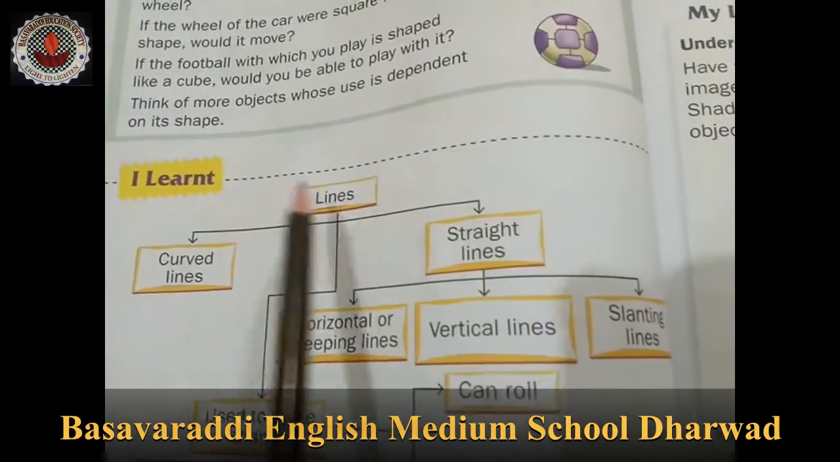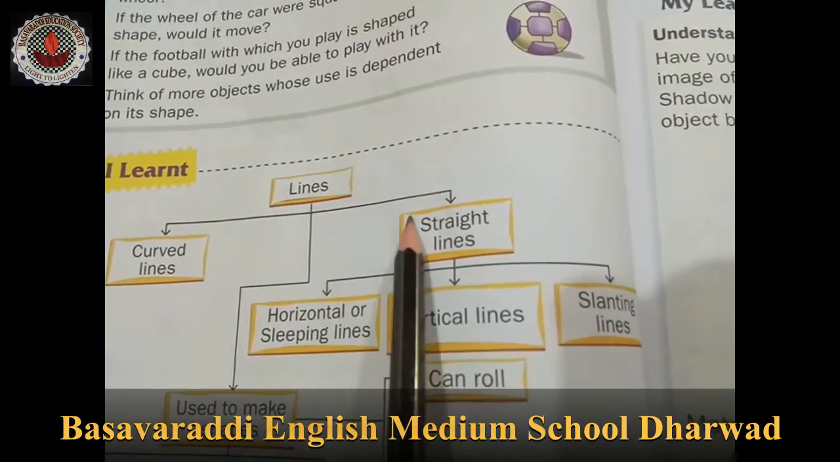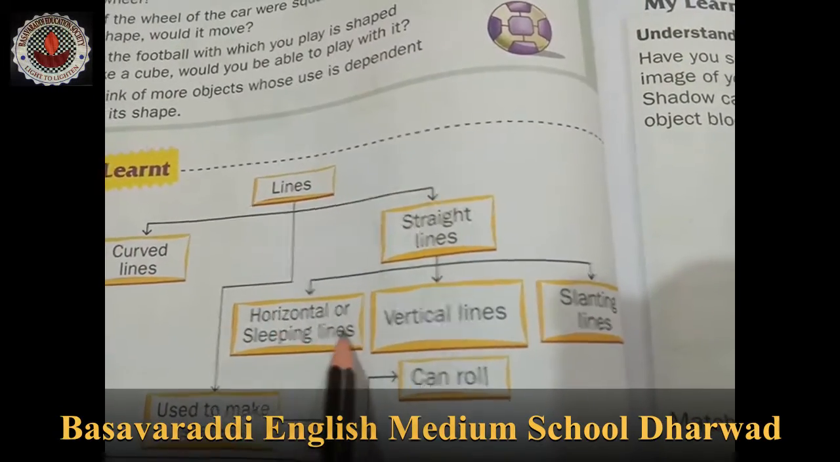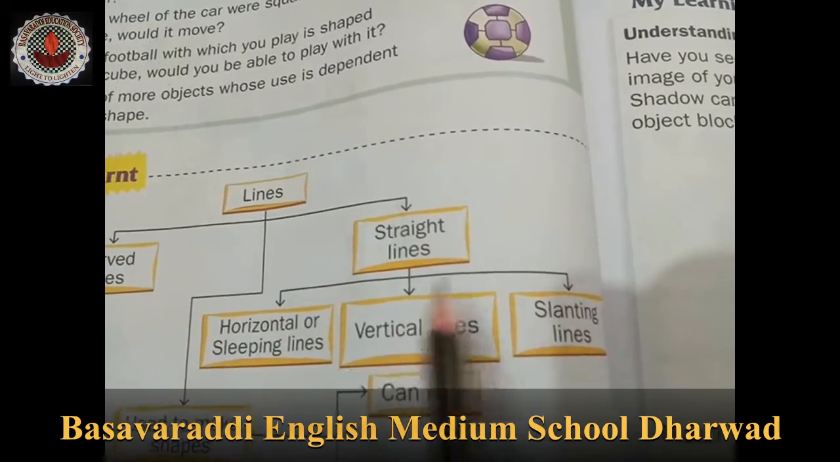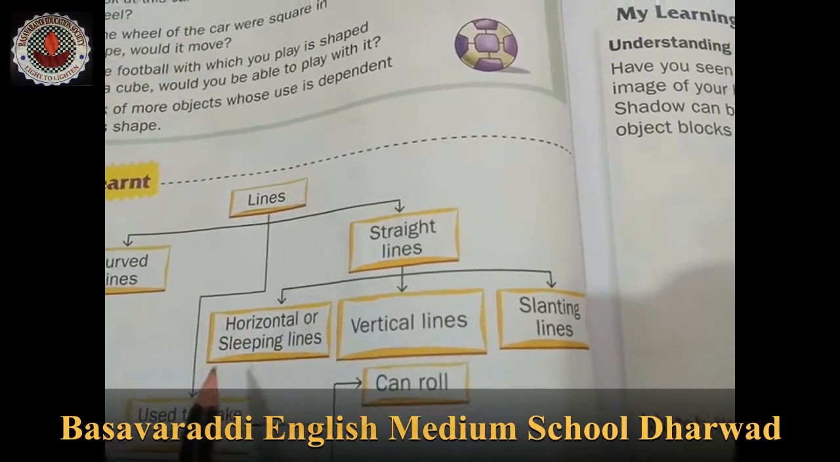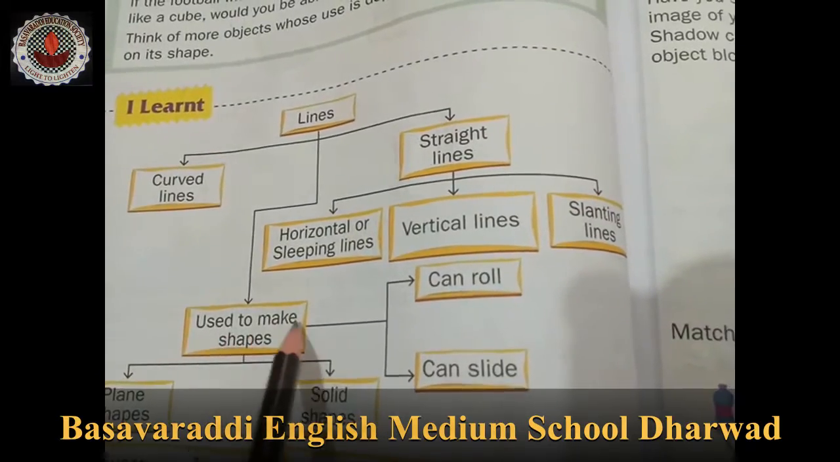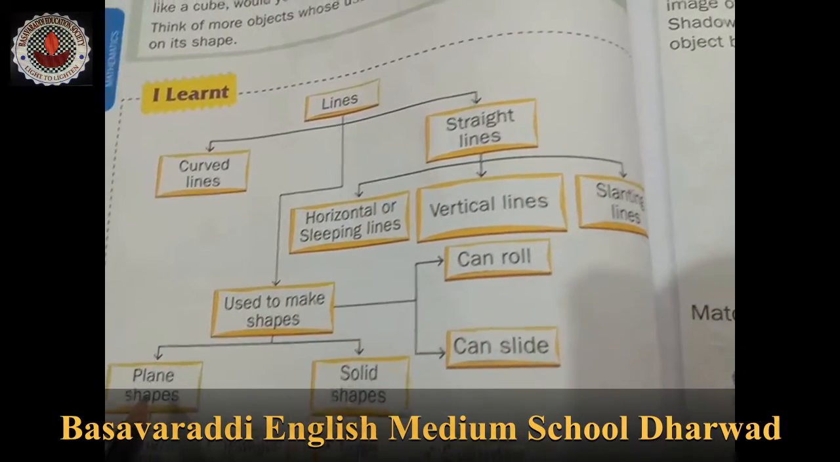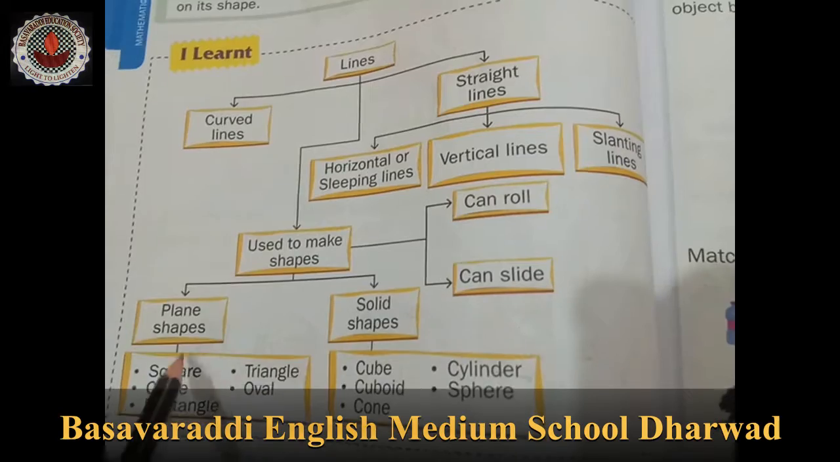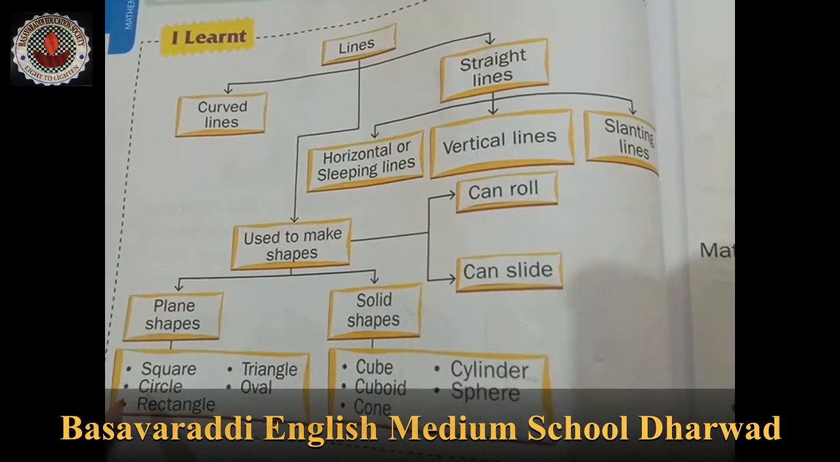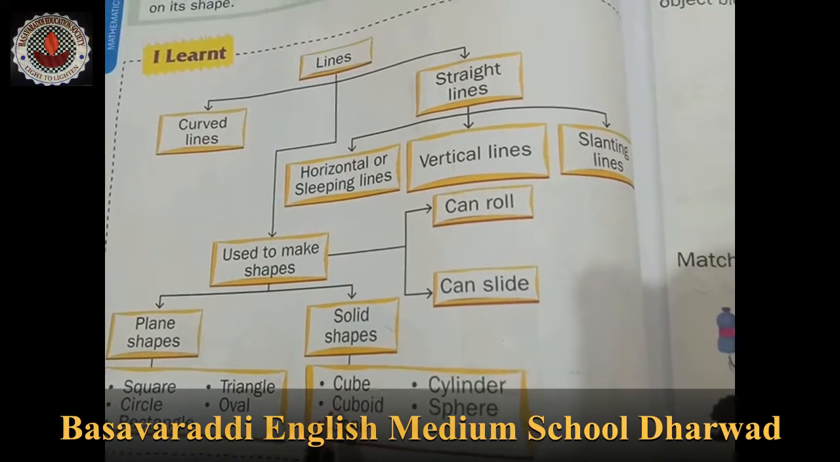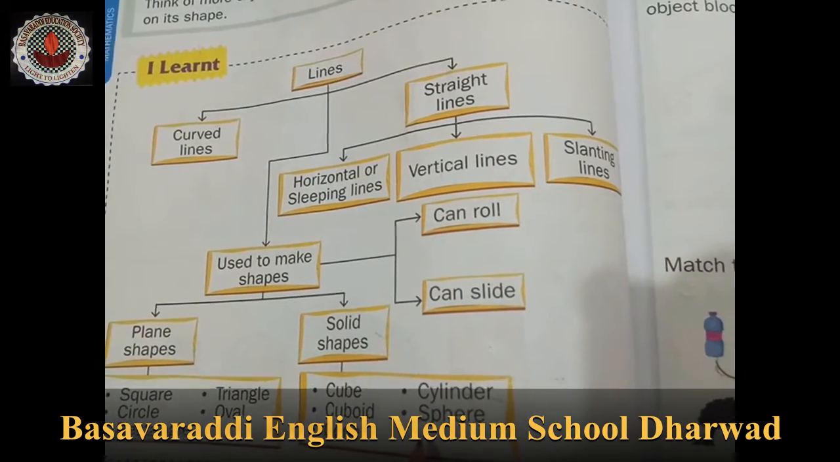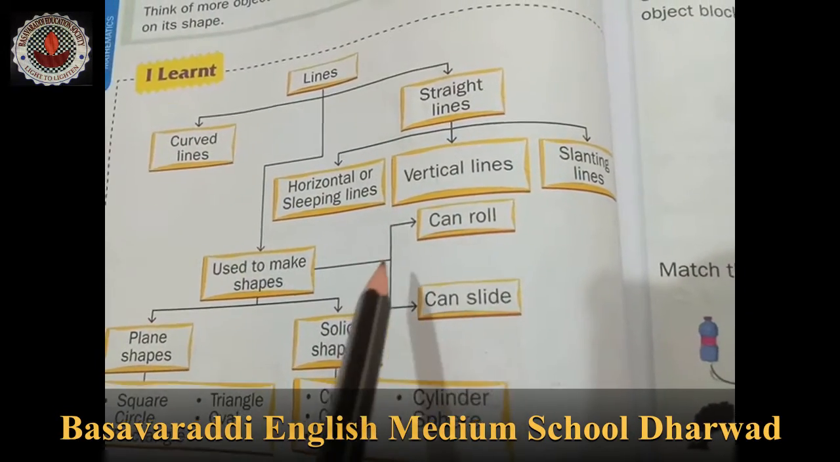What you learned: lines, that is curved line and straight line. In straight lines, horizontal, that is a sleeping line, and vertical lines, that is a standing line, and slant lines. Okay. Then we use lines to make shapes, that is plane shapes and solid shapes. In plane shapes: square, circle, rectangle, triangle, and oval. And in solid shapes: cube, cuboid, cone, cylinder, and sphere. Okay. Then can roll or slide.